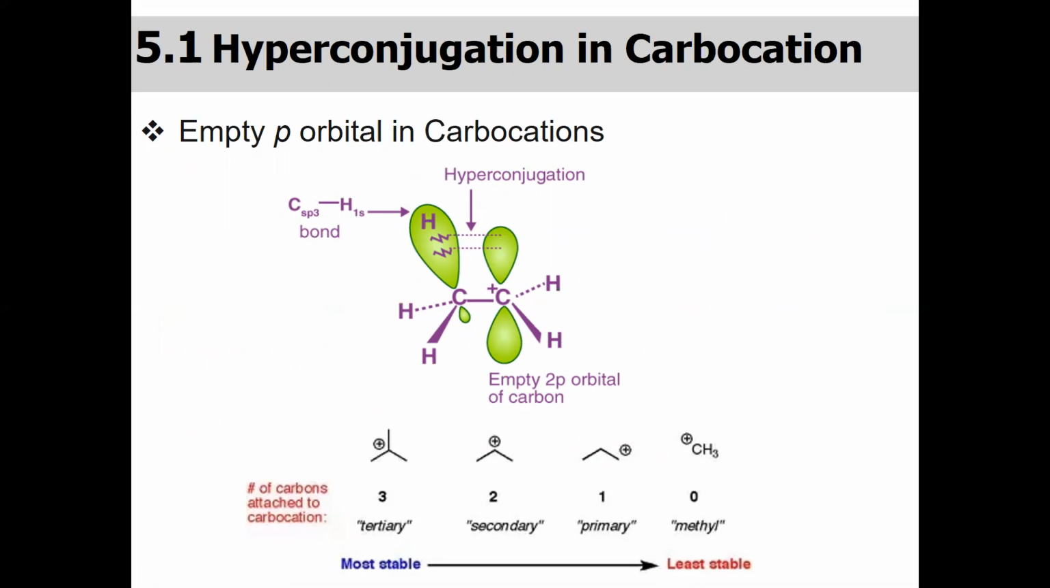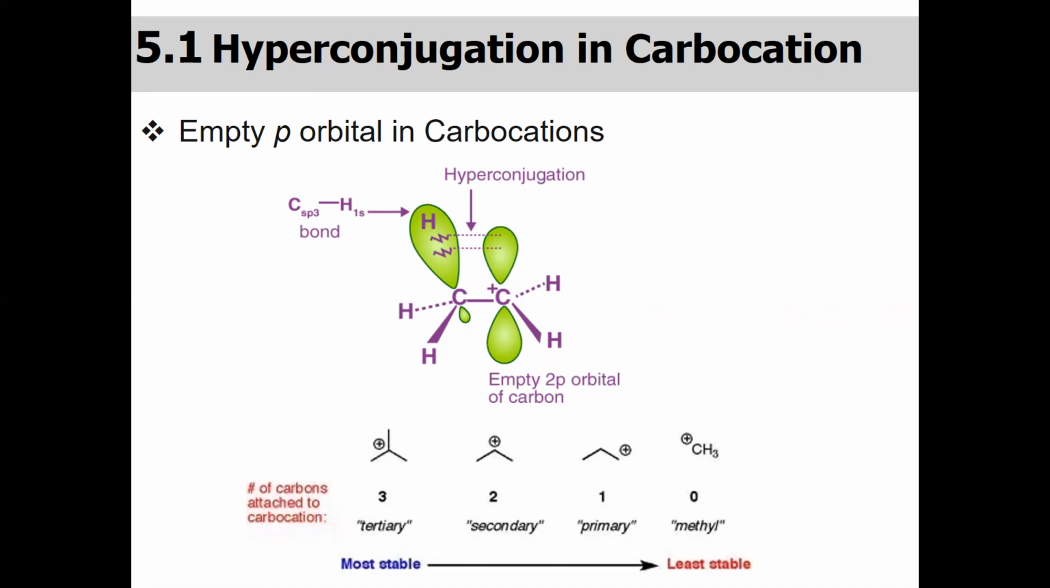We can describe the stability of the carbocation in terms of hyperconjugation. We can describe the stability of the free radical by means of hyperconjugation. We can describe the stability of the alkene by means of hyperconjugation, and we can describe the stability of the carbanion by means of hyperconjugation. Now let us see here.